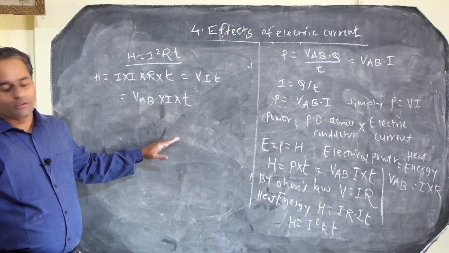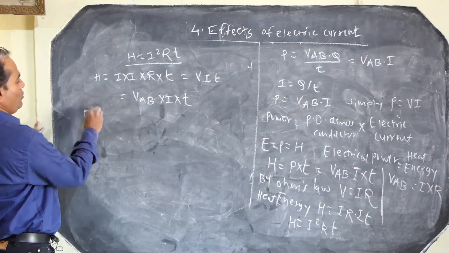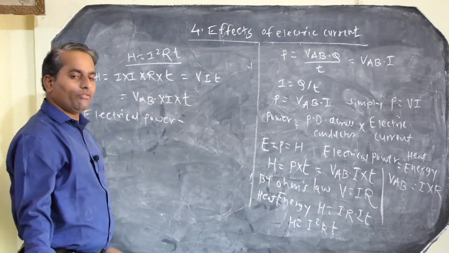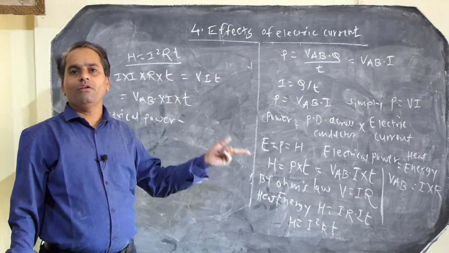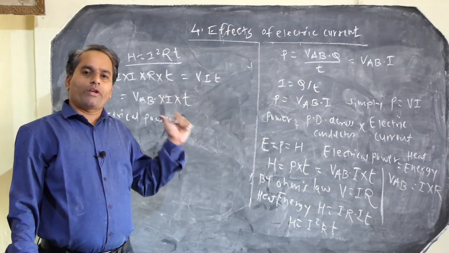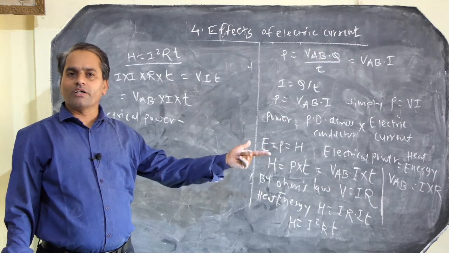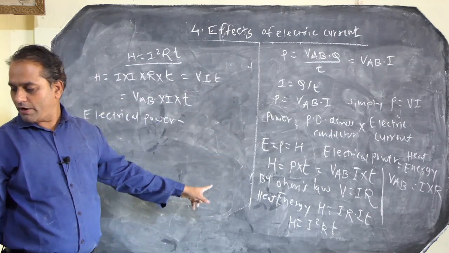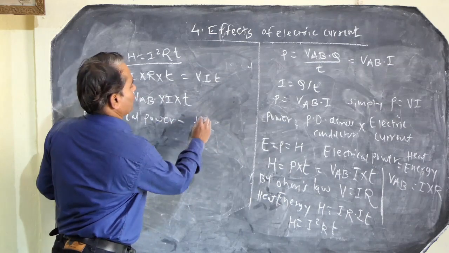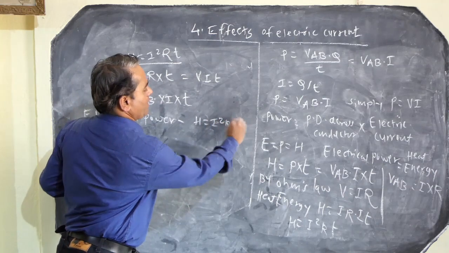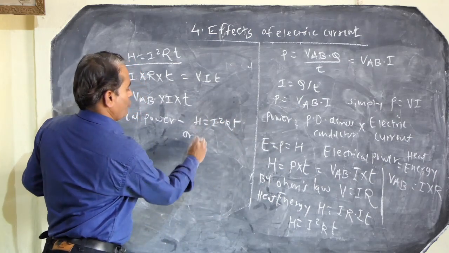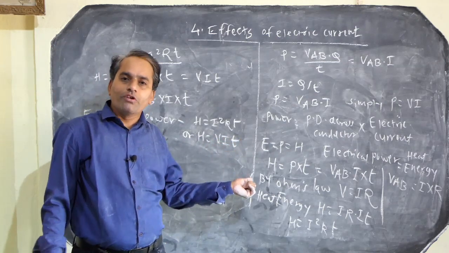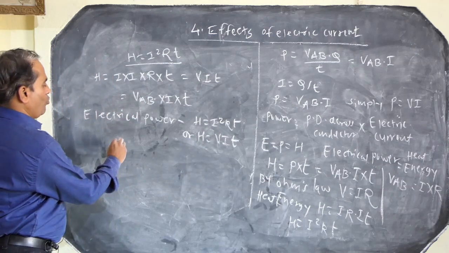So that is the concept of electrical power: the rate of work done on an electrical circuit with respect to time t. H equals I square RT is one form, or we can say H equals VIT, but we introduce a small factor here.